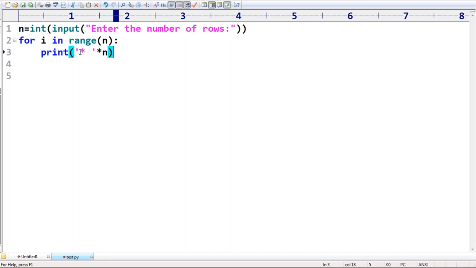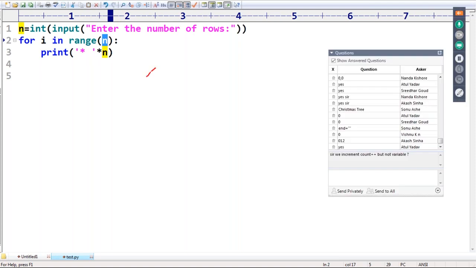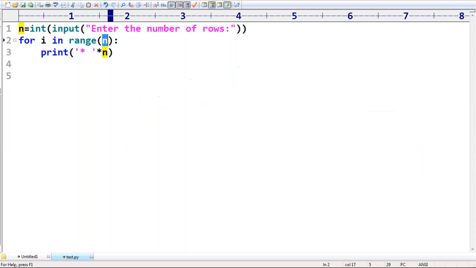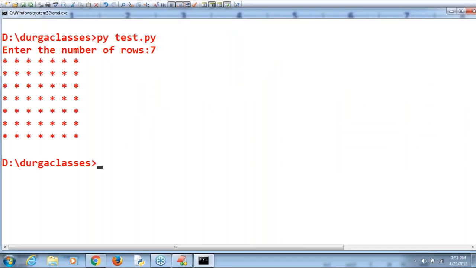Are you getting? First time if n is 3, what will happen is star space, star space, star space printed. n is 3 times star space printed. After that i value will become 1. Again star space, again star space, and so on. Very simple. This is nothing but what? Repetition operator for the string. Have you remembered? Somewhere we already used this concept. Okay, now have a look once.